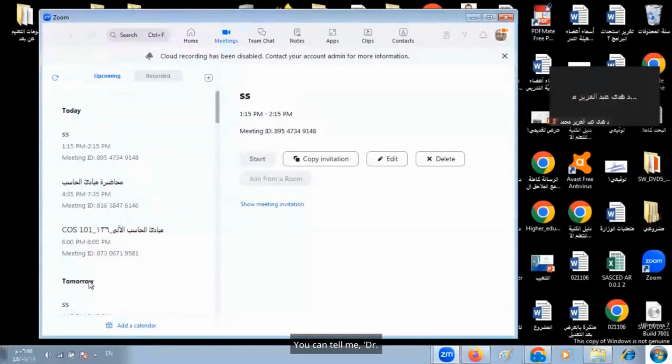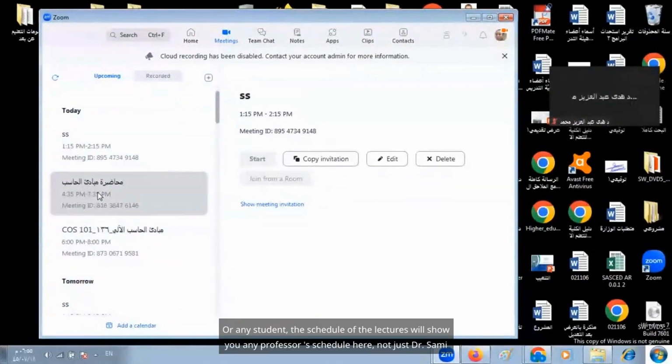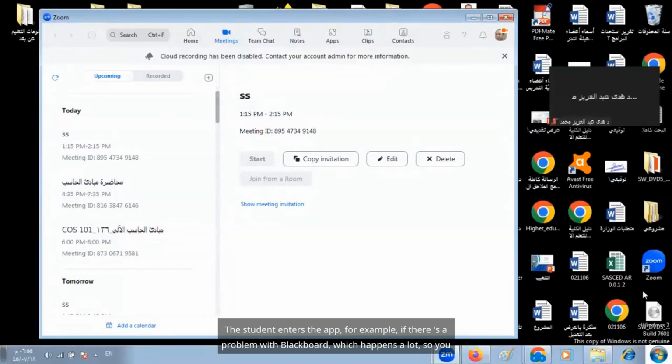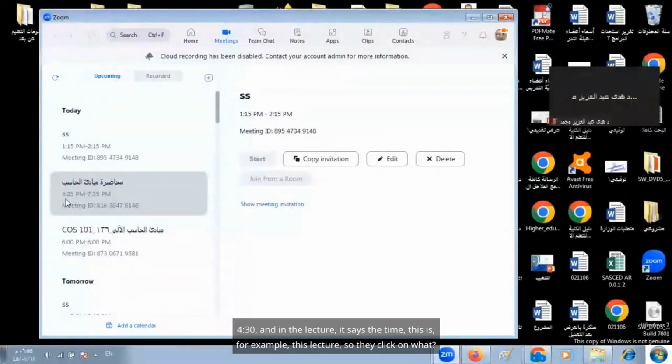You can tell me, Dr. Sammy, does this app show Dr. Sammy's lectures? Or any student, the schedule of the lectures will show you any professor's schedule here, not just Dr. Sammy. No, I'm talking about the student enters the app, for example, if there's a problem with Blackboard, which happens a lot. So you send a message to the student telling them to enter Zoom, all right? So you check the lecture schedule for the whole week, and then the student can see what this lecture says, 4:30, and in the lecture, it says the time.